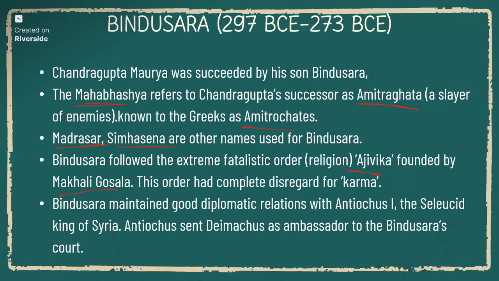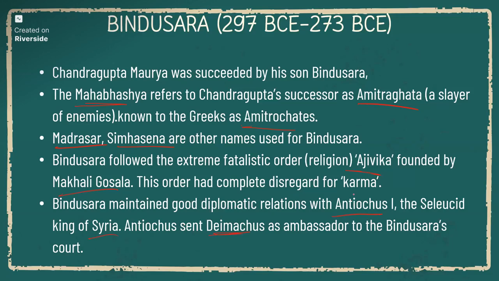Bindusara maintained good diplomatic relations with Antiochus I, a person from the Seleucid dynasty and a king of Syria. Daimachus was an ambassador of Antiochus.